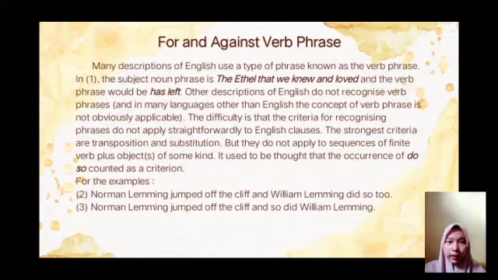The difficulty is that the criteria for recognizing phrases do not apply straightforwardly to English clauses. The strongest criteria are transposition and substitution, but they do not apply to a sequence of finite verb plus objects of some kind. It used to be thought that the occurrence of do so counted as a criterion. For the examples, number 2: Norman Lemming jumped off the cliff and William Lemming did so too. Number 3: Norman Lemming jumped off the cliff and so did William Lemming.